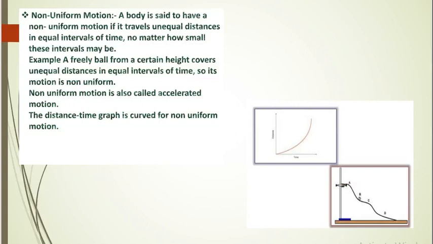In simple words, you can say that during circular motion, if the speed of particle remains constant, that is called as uniform circular motion, and if speed of particle goes on increasing or decreasing for some time, that is non-uniform circular motion.